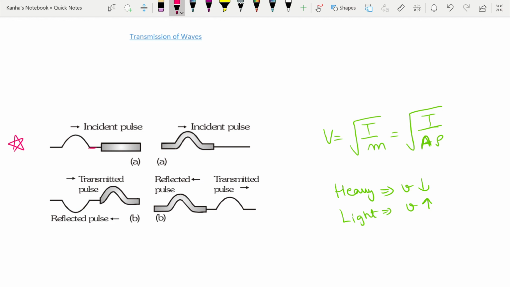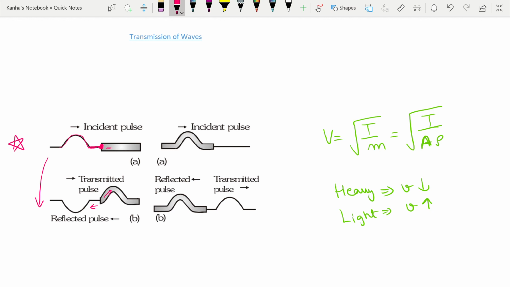When a pulse is traveling on the light string and reaches the knot, some part of it will be reflected and some part of it will be transmitted to the heavier string. So some part will be transmitted along the heavier string and some part will be reflected back.